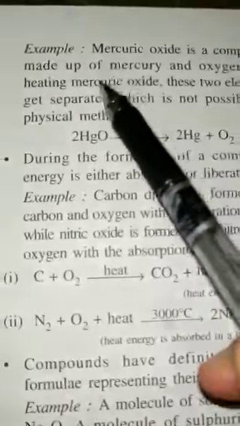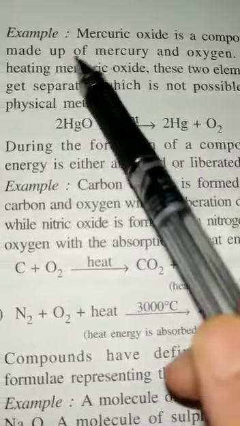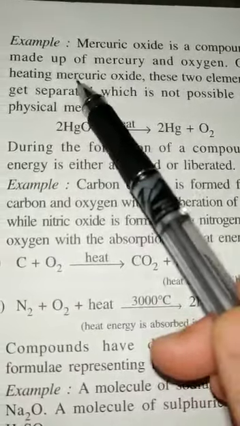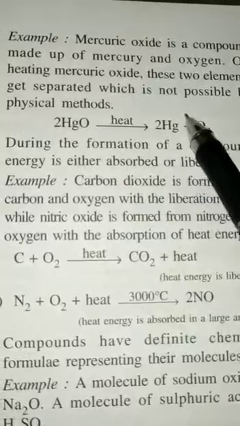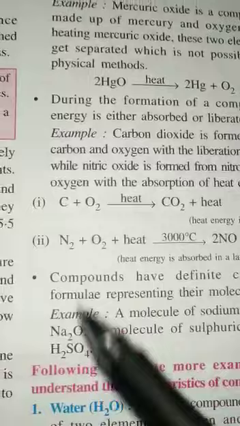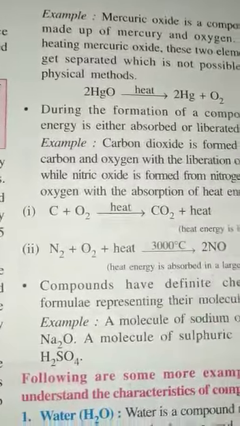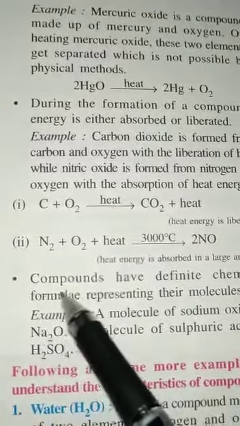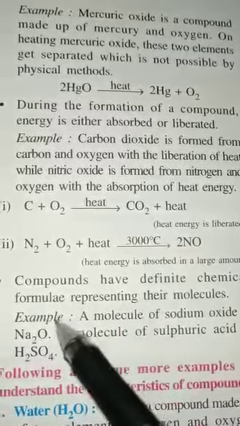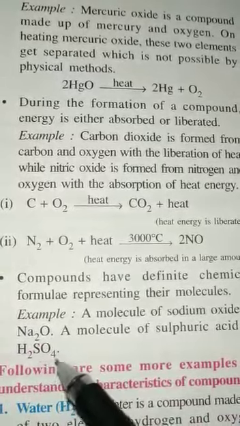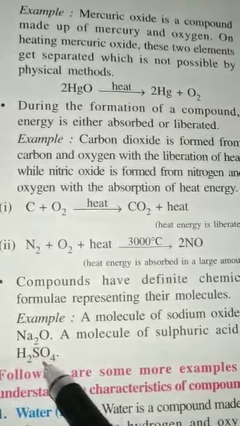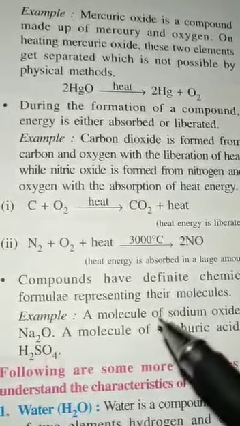An example is given of mercuric oxide, that is a compound made up of mercury and oxygen. When you heat this mercuric oxide, it will separate out into mercury and oxygen. Other examples are also given. Now the next characteristic is that compounds have a definite chemical formula, like Na2O, H2SO4. They have a fixed chemical formula. So these are the characteristics of a compound.